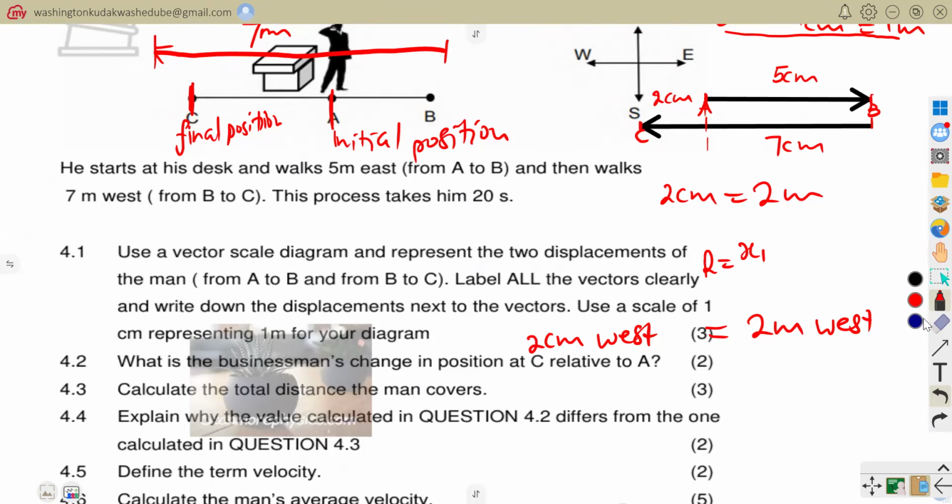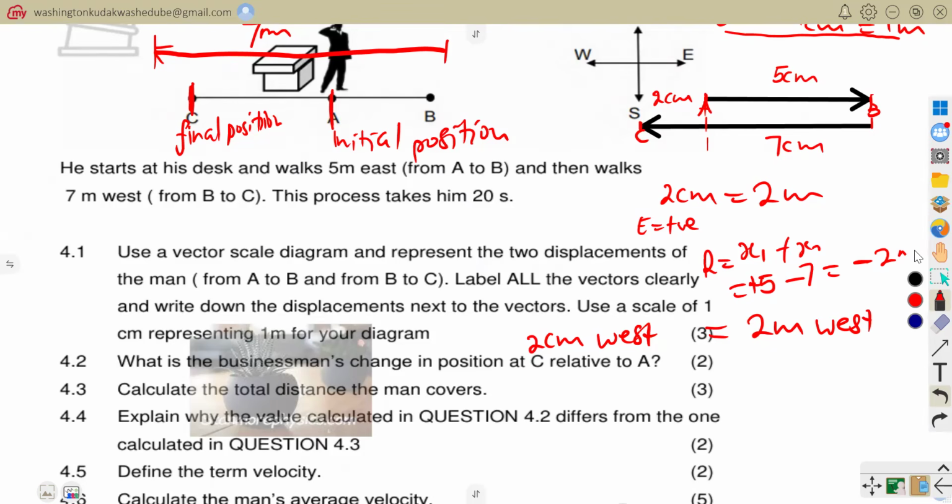So my first vector, x1, plus my second vector, x2, would give me my resultant. So my first vector is a positive 5 when we define east to be positive. And then my second vector is a negative 7. So this was going to be equal to a negative 2.